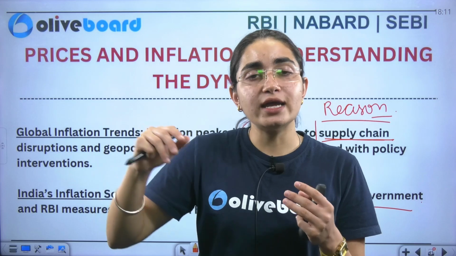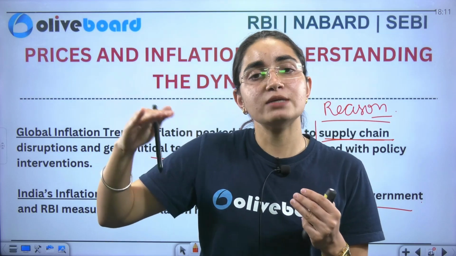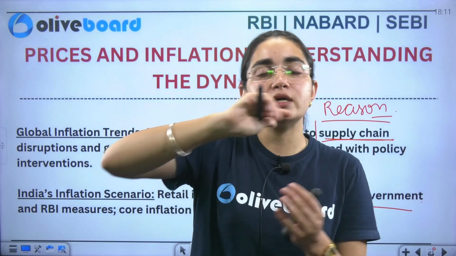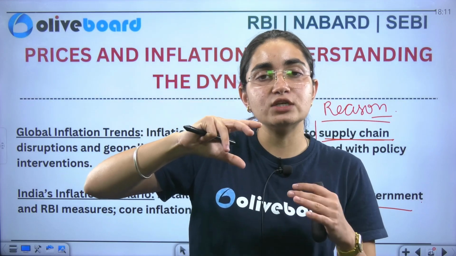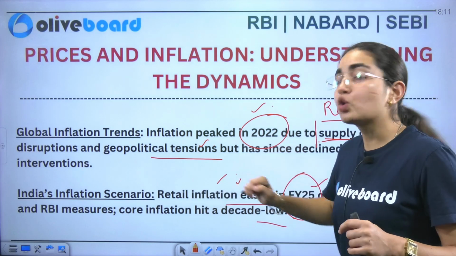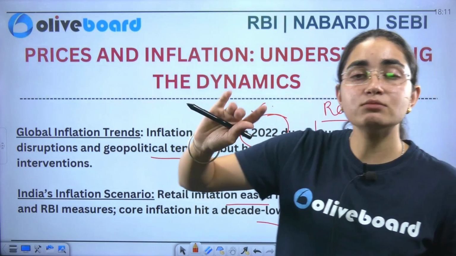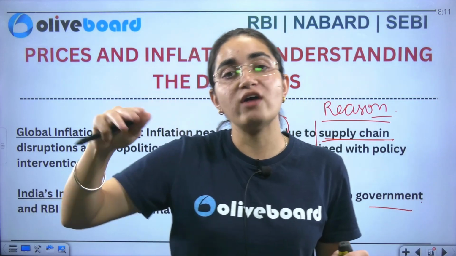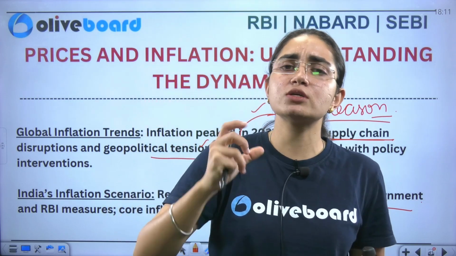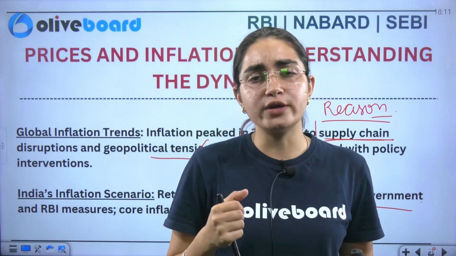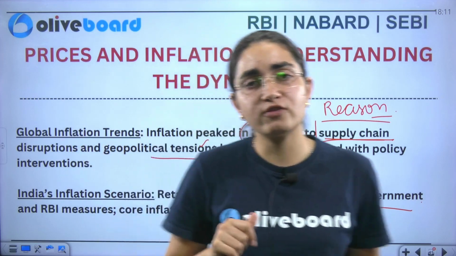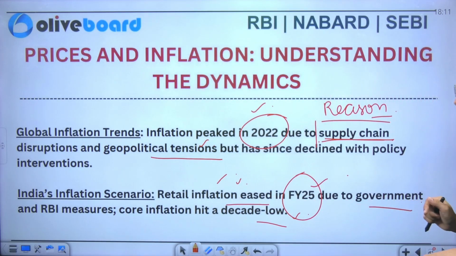That is volatile, that have volatile prices. It keeps on changing day to day. So excluding it, whatever the amount of the goods and services that is there, that is referred to as core inflation. So excluding those items which have volatile prices. Similarly, if I talk about the headline inflation, that includes goods which have volatile prices. So this is the major difference between your core inflation and the headline inflation.